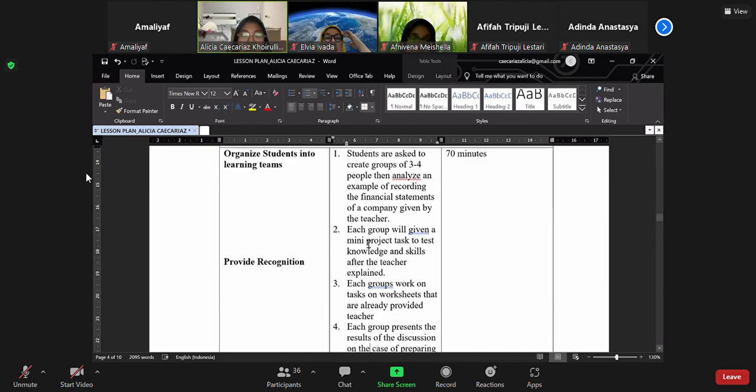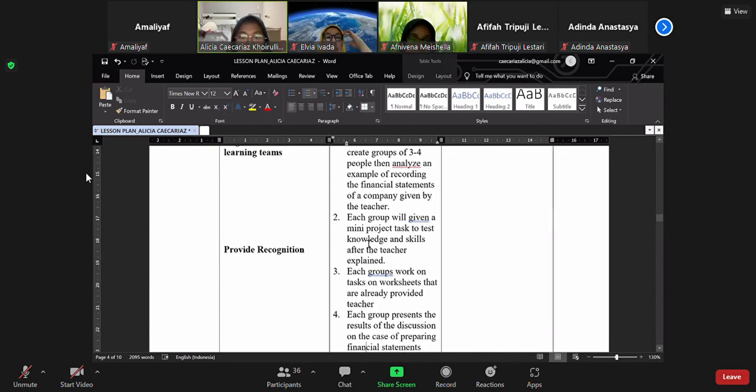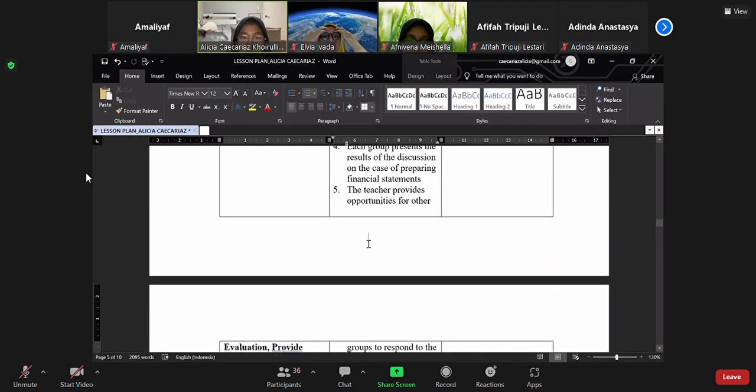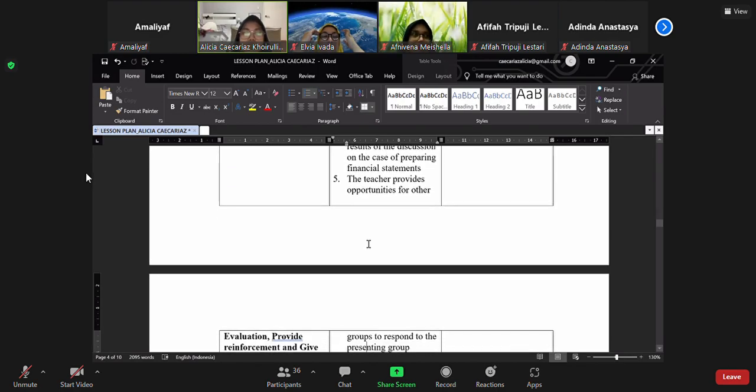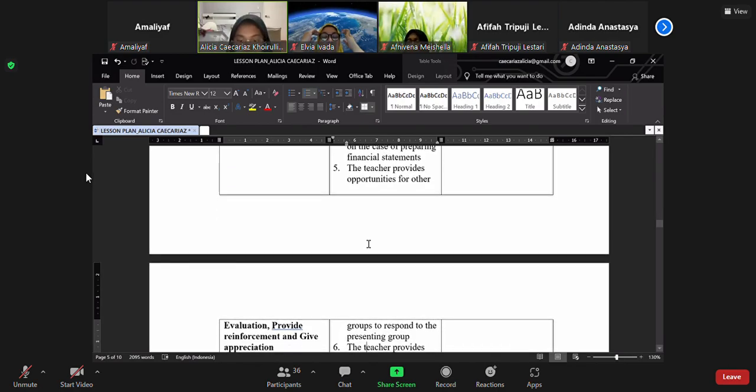3, provide recognition. Each group works on tasks on the worksheet that is already provided by the teacher. And 4, each group presents the result of the discussion on the case of preparing financial statements. 5, the teacher provides an opportunity for other groups to respond to the presenting group.